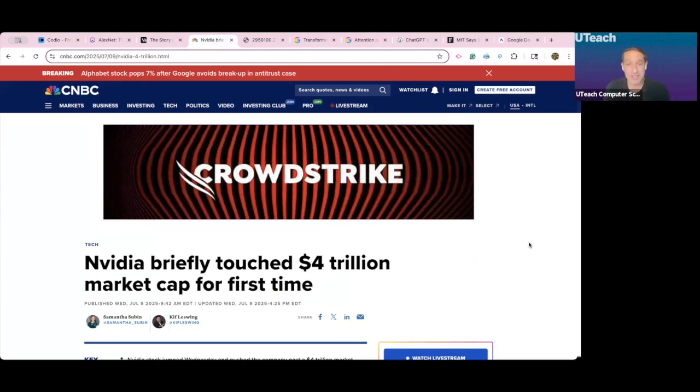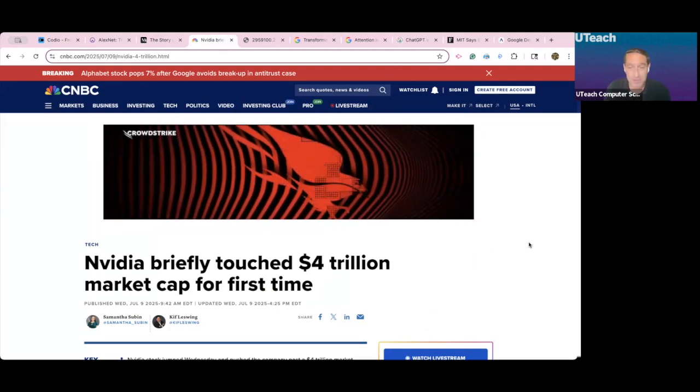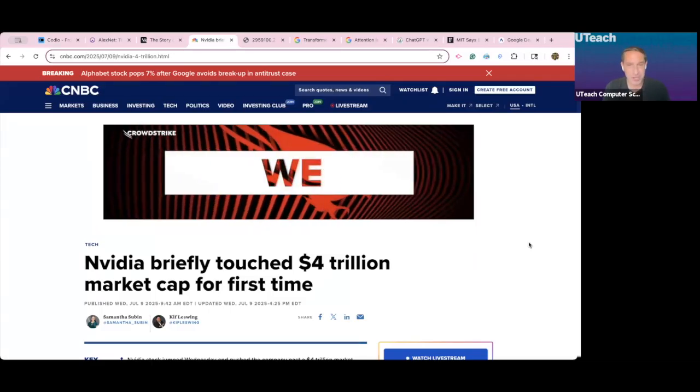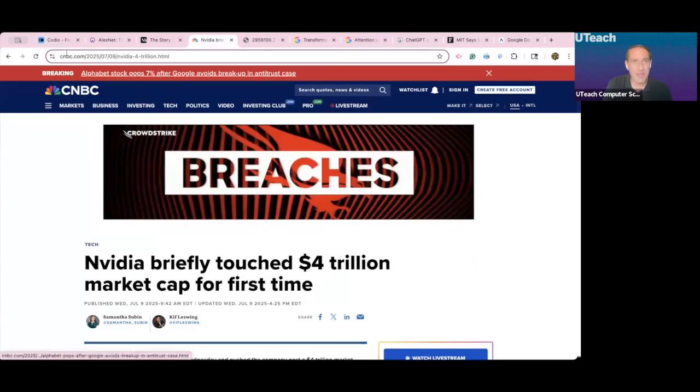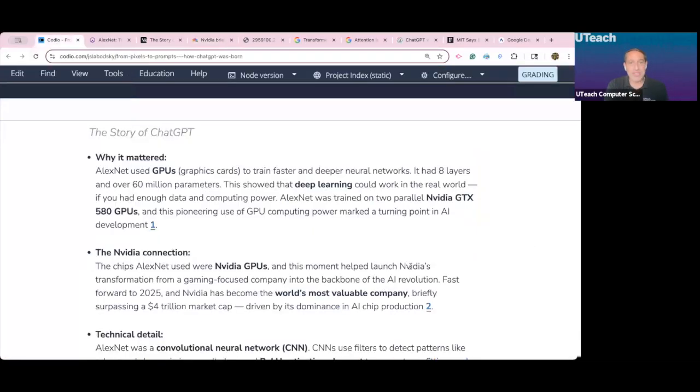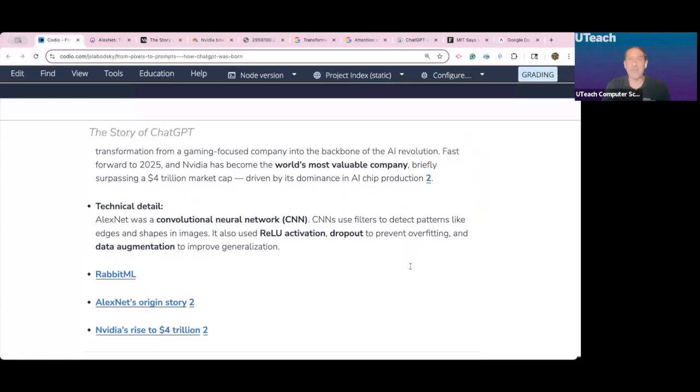All because of what this kid does in his parents' basement while he's hooking up two NVIDIA chips to build a neural network. All right. So this is how the story starts. This is the moment. AlexNet, the moment that changes everything.